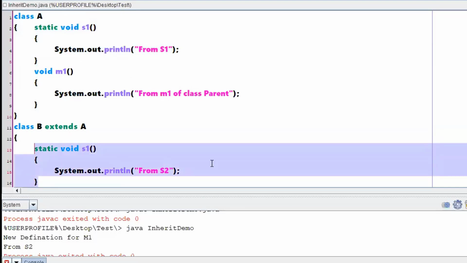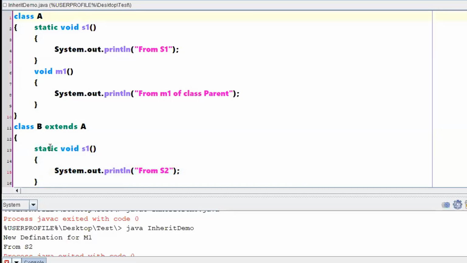This is similar to the previous example, where I wrote int x is equal to 10 in class A, and here in class B I wrote int x is equal to 20, and I showed that the local definition will be given priority, right? So for the time being, think that your static methods will behave in that particular fashion.